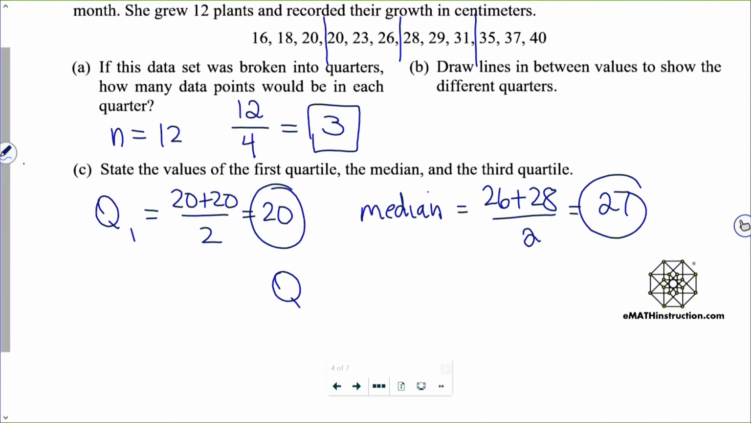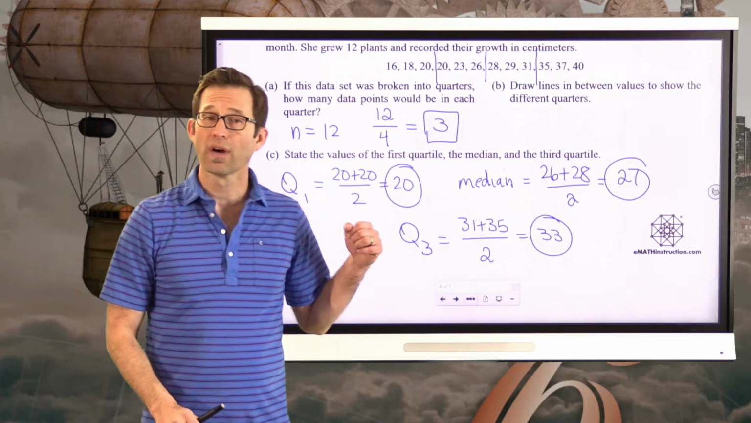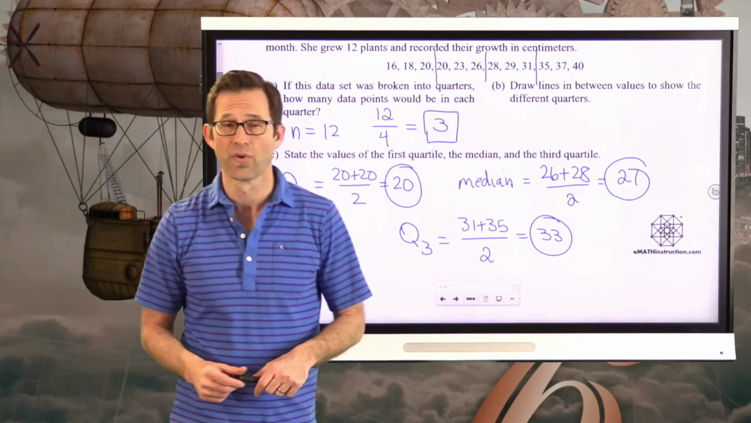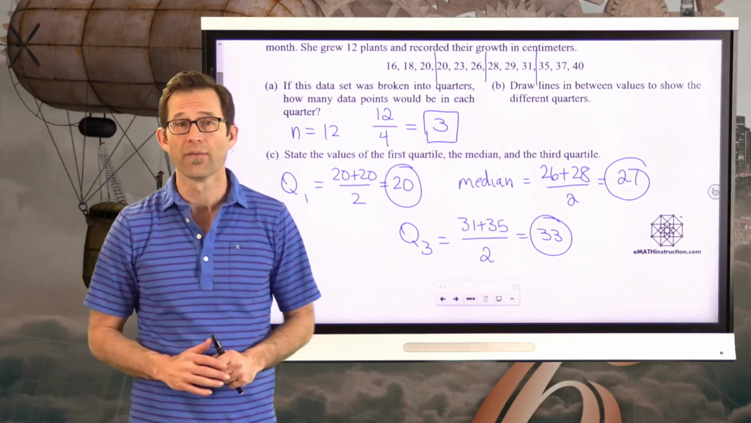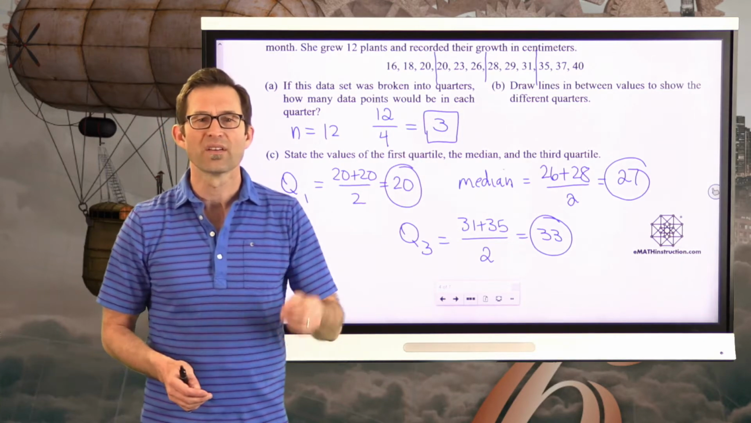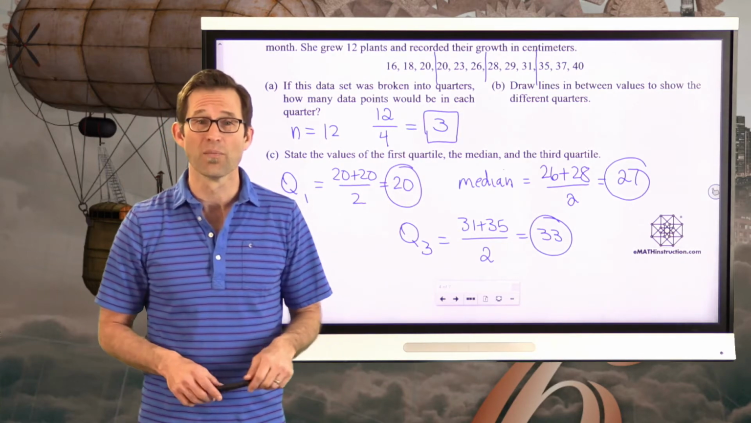And then maybe the most challenging, Q3, is the average of the 31 and the 35. We do that, and the number right in between those is 33. So our first quartile is 20, our median is 27, and our third quartile is 33. All right, simple enough. Now this particular exercise worked out really nicely because 12 is nicely divisible by 4.